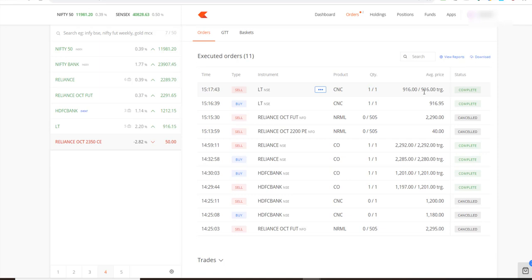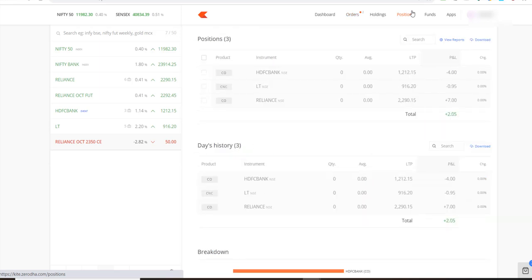Preferably you can have a bigger gap there, because in case it's falling drastically, it can jump over your price from 916 to 915, right? So the stop loss will help us cover our losses or minimize our losses. You can put a cover order, or in case you haven't, you can put a stop loss order. You need to specify the trigger price and then specify the limit price, right?